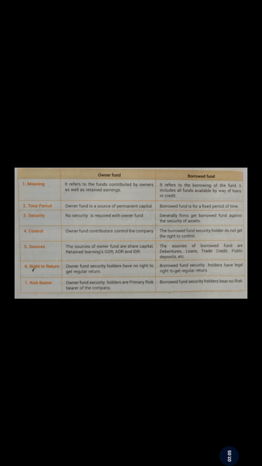Third basis is security. There is no need of any security in case of owner fund. But to take funds through borrowed fund, some security is required. Any asset will be kept as security for the loans taken or for the amount borrowed from public.